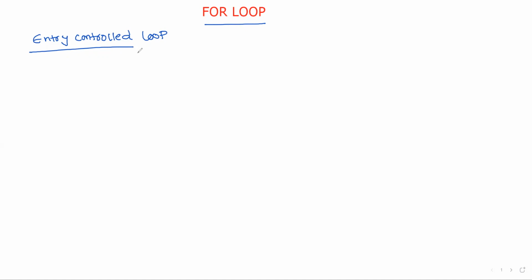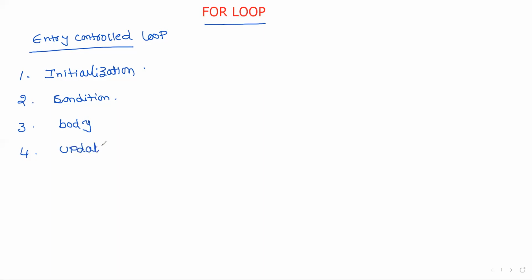Before going to learn the syntax of the for loop, again I will repeat the same thing. We have to remember 4 points, whatever the loop you are considering. What are the 4 points? From which position we have to start? That is initialization. Where we have to stop? That is the condition. That is the starting value and ending value is called condition. What we are doing in between starting and ending? We have to perform some set of statements. That is the body of the statement. And to move from one point to another point, we have to update the variable. These are the 4 points.